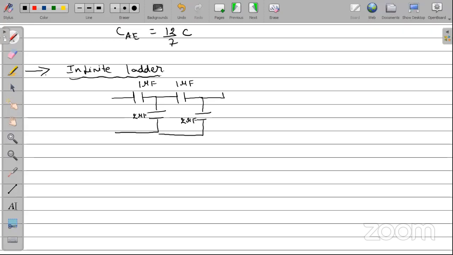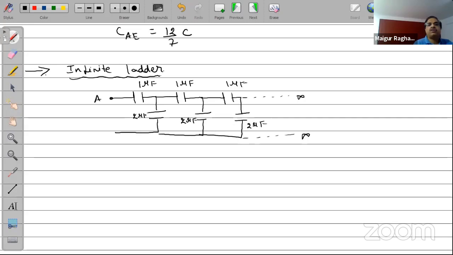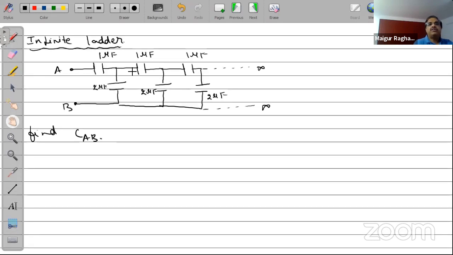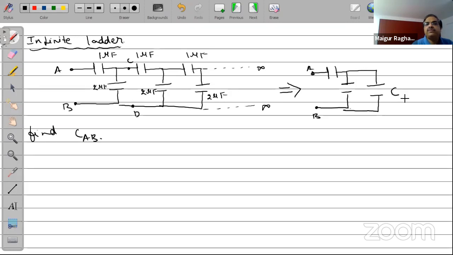Now the question generally is to find what is the effective capacitance across AB. Now the method is something that I want to tell you all about. See, what I'll do is I will rewrite this circuit this way. This point is there, no? I call it C and D. So I'm going to say that the CD entire thing up to infinity will be replaced with one single capacitor, which will be equal to C_CD. Okay, this will be the capacitor.